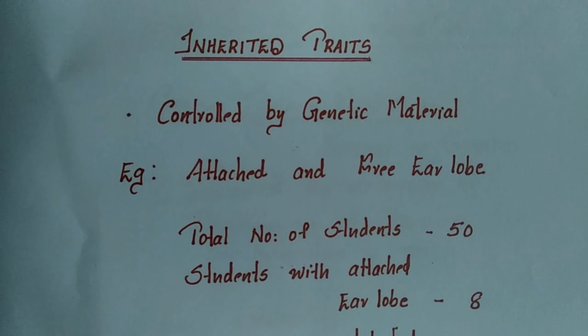Some of the basic features remain the same in all human beings, but a large number of traits have varied expression. For example, height, skin color, eye color, eye pattern, hair pattern, and shape of nose, lips, ears, etc. These are transmitted from parents to offspring, even with some varied expression of genetic traits. These types of traits are called inherited traits. So we can define inherited traits as those traits which are inherited from parents to offspring.